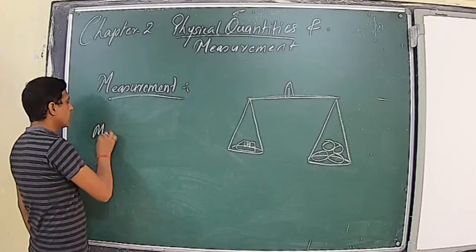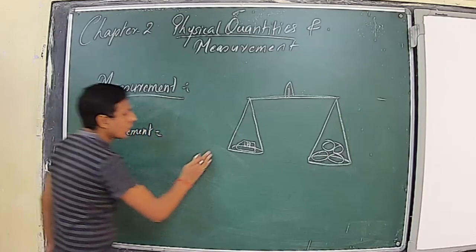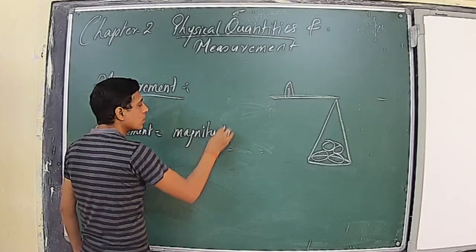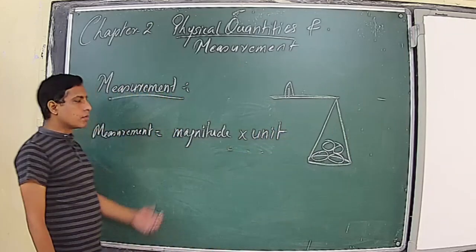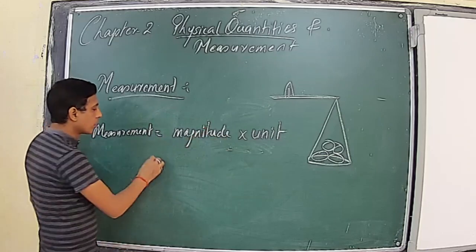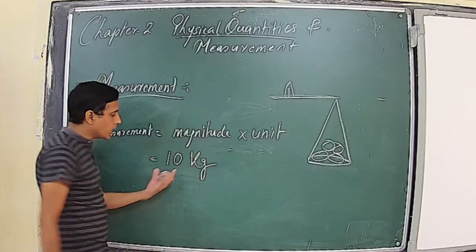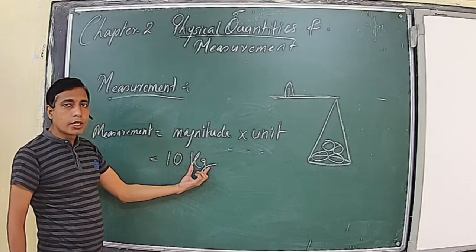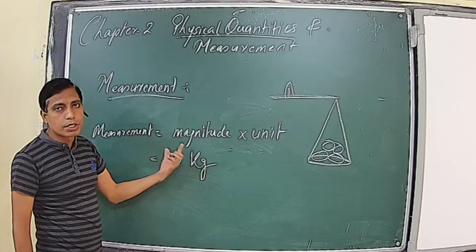Measurement has two parts. One is called magnitude, or numerical value, and one is unit. So what is magnitude and what is unit? Suppose the mass of an object is 10 kilograms. Here 10 is the magnitude and kilogram is the unit. The unit is the standard quantity which is used for comparison, whose value does not change in time and place.